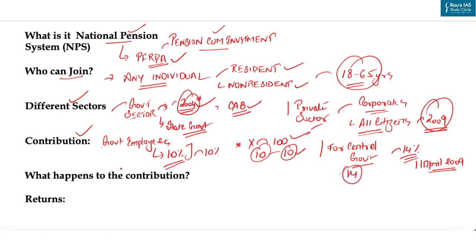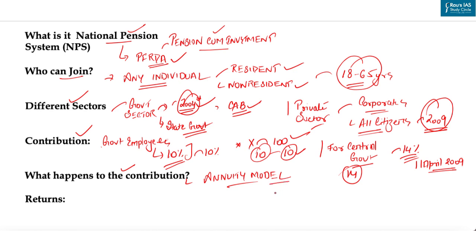So now what happens to the contribution? This contribution is invested in certain pension funds, which in turn invest in different asset classes such as debt, shares, bonds, etc. to generate high returns. And this will be done through an annuity model. And what is that? It is a financial instrument which offers monthly, quarterly, or annual pension at a specified rate for the chosen period.